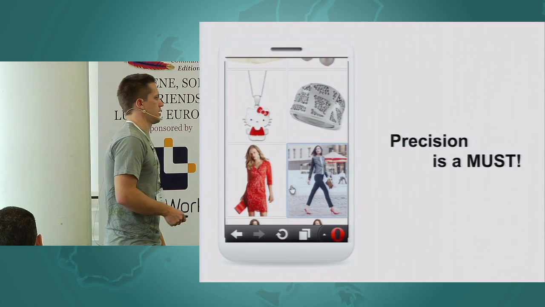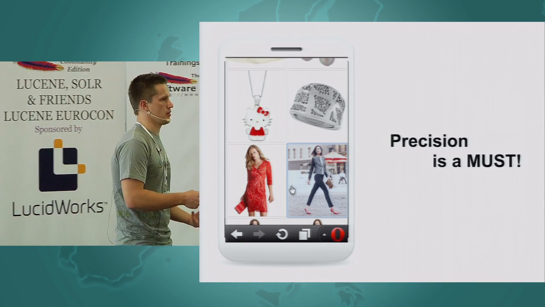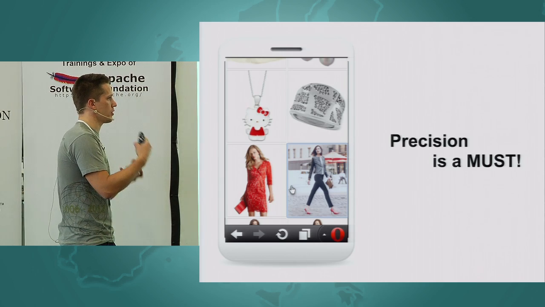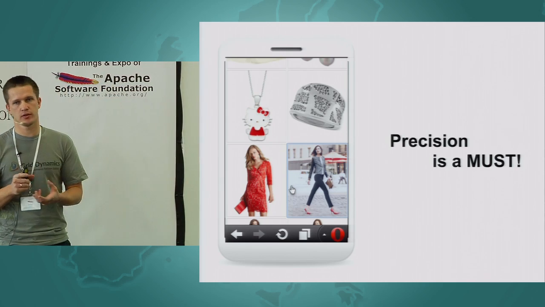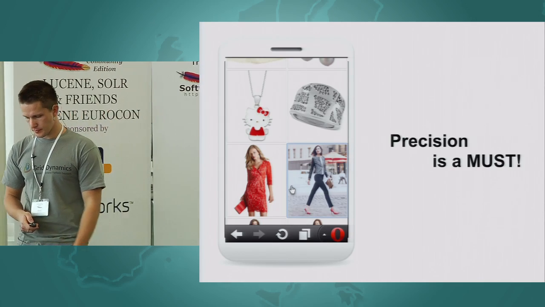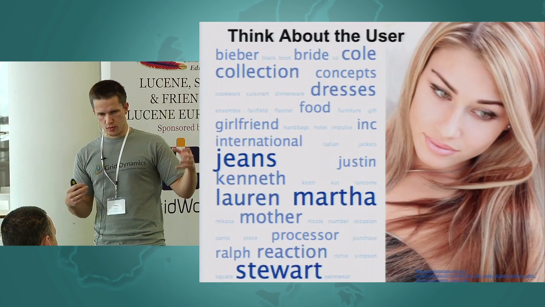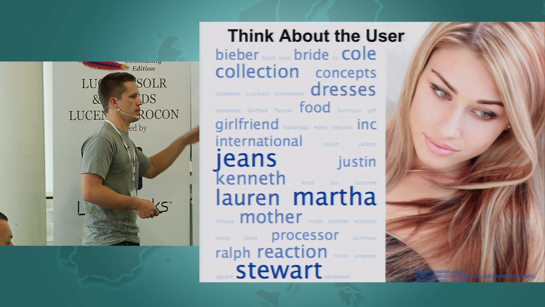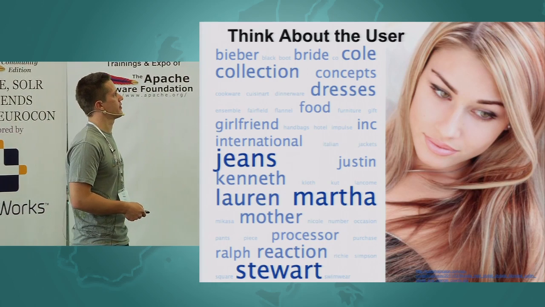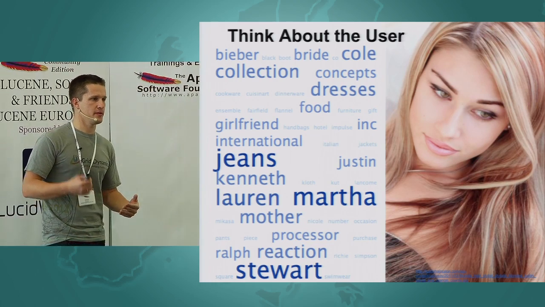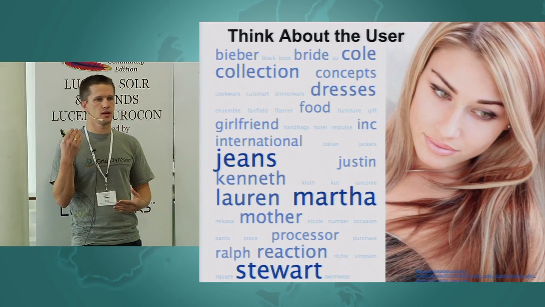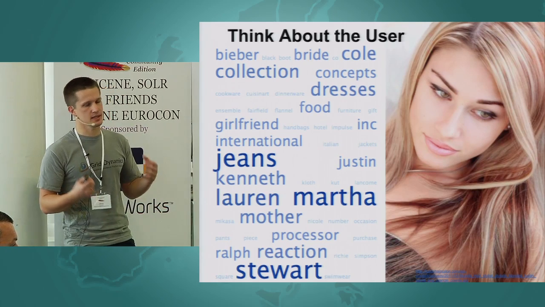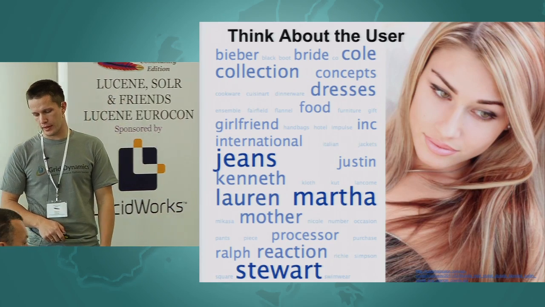Precision is absolutely important for mobile search. So you need to retrieve fairly correctly. You need to retrieve only what you really need because you have only a few inches to display results. And the core point which we keep looping around in e-commerce search is that we need to understand our user. We need to read their mind, you know? And if we do it right, if we make a really good guess about the subject of interest, we can sell much better. We can sell more, we can improve our conversion.